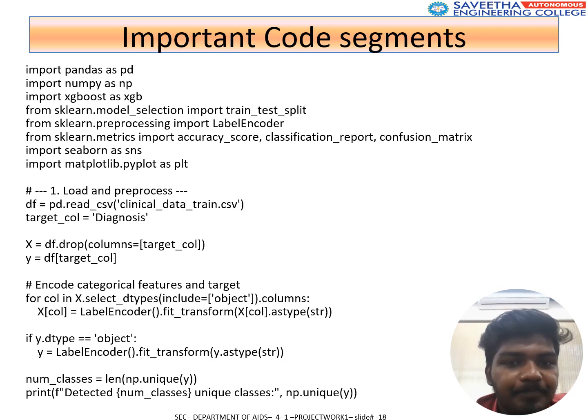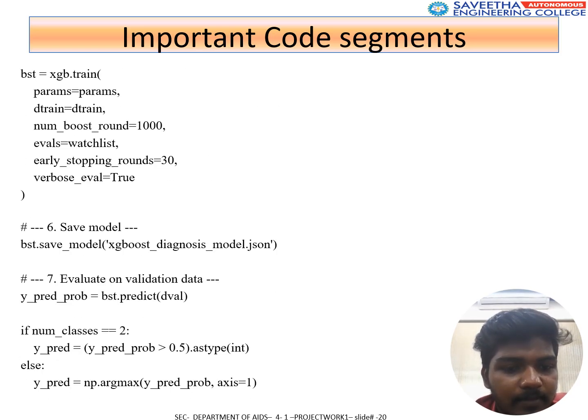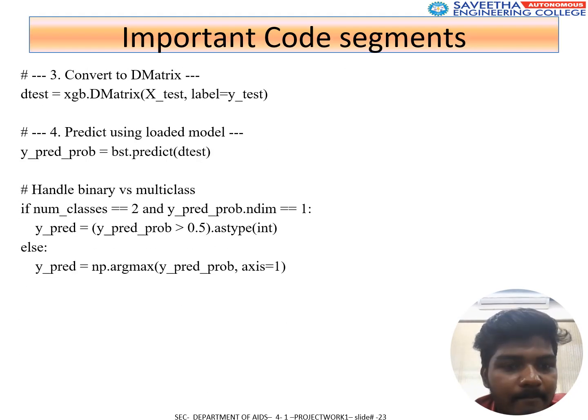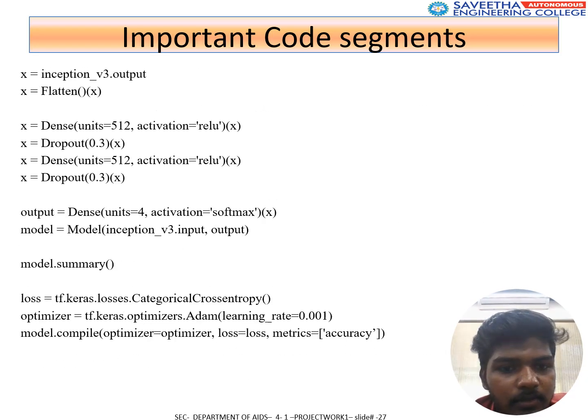This is the code. This is for the training. We trained using a cleaned CSV file, splitting, and then the XGBoost model was saved. These are our code.